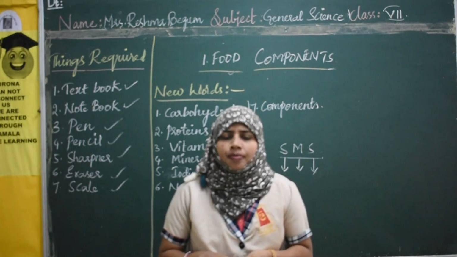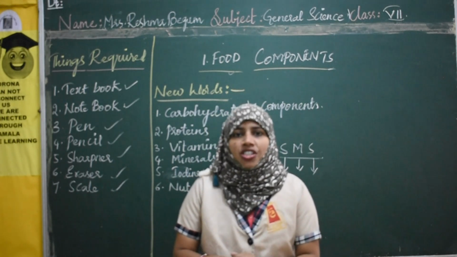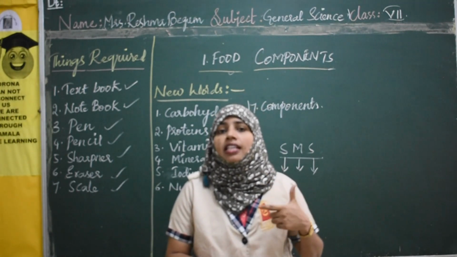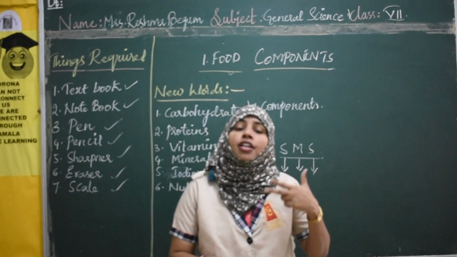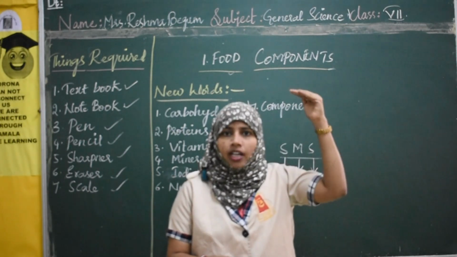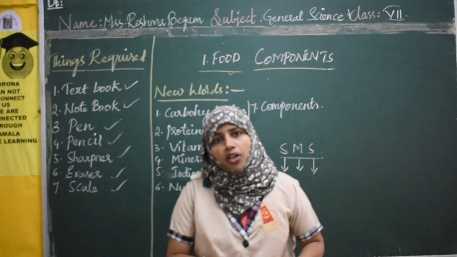Think, why do you eat it? Why do we eat food? Why do you think there is a need of food for us? Food is essential because it provides us energy. It helps us in the repair process which goes on in our body. It helps us in growth also. Yes or no? Right from the toddler age we grow, right? So for that growth process to occur, food is very important, right?